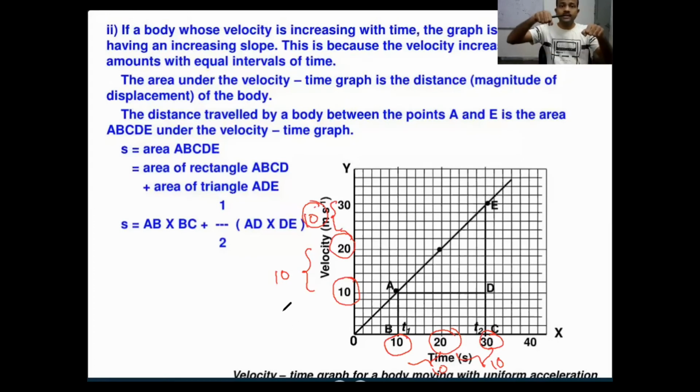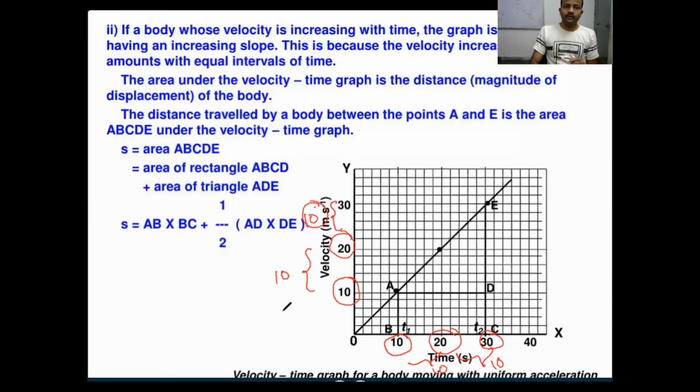So you are getting an equal increase in speed, you are accelerating. How are you accelerating? You are accelerating uniformly. Your speed is increasing, not constant, always changing. Within 10 seconds, your speed reaches 10 meters per second, in the next 10 seconds it reaches 20 meters per second, and at 30 seconds the speed is 30 meters per second. Means your speed is equally increasing with respect to time.